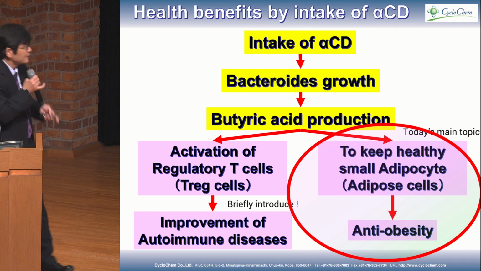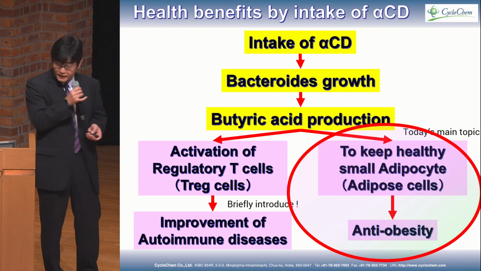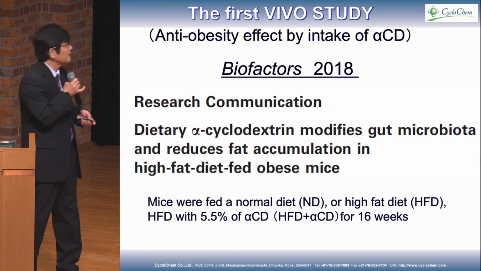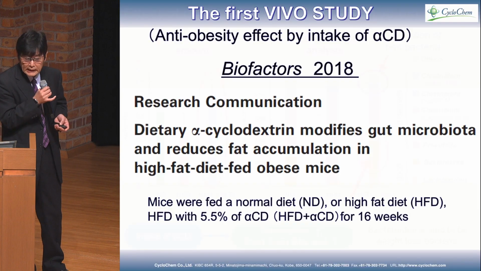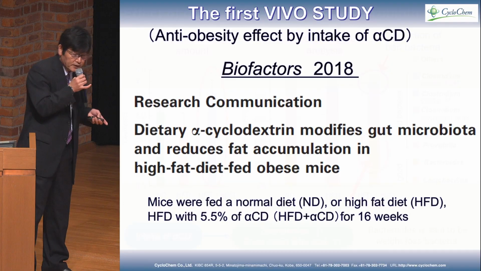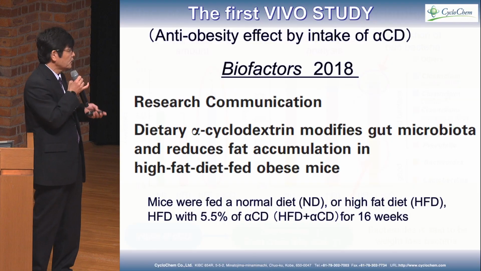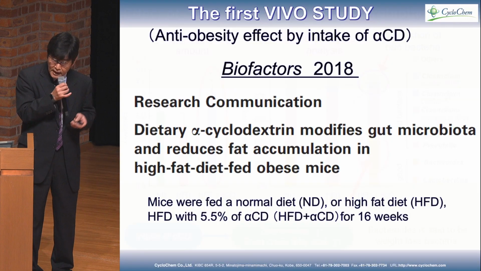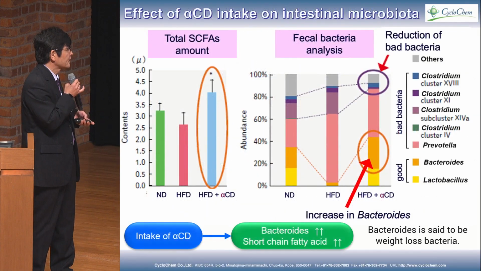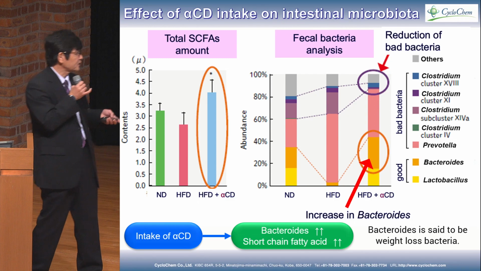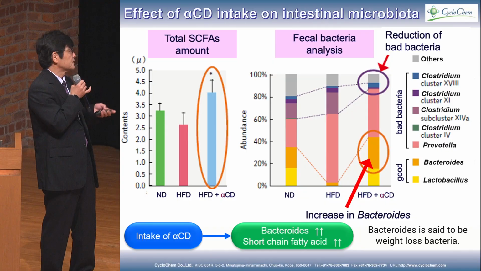So now, today's main topic: to keep healthy small adipocytes, anti-obesity. The first is our in vivo study, reported in 2018. In the method, mice had three groups: normal diet, high-fat diet, and high-fat diet with alpha cyclodextrin, for 16 weeks. We see Bacteroides increase and short-chain fatty acids increase.